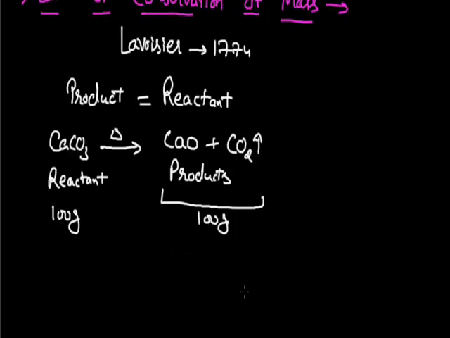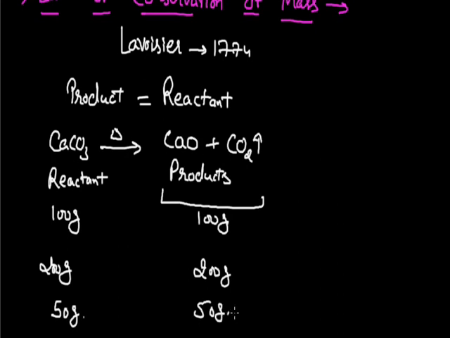Again to prove whether the given result is true in all the cases or not, he changed the mass of reactant. And now if I start with the mass of reactant as 200 gram, again the mass of product was 200 gram. If I take the mass of reactant half as compared to the initial one, and if I start with 50 gram of calcium carbonate, again the mass of product was found as 50 gram.